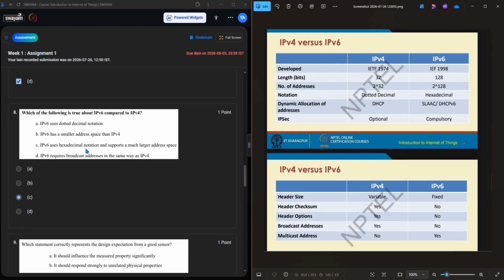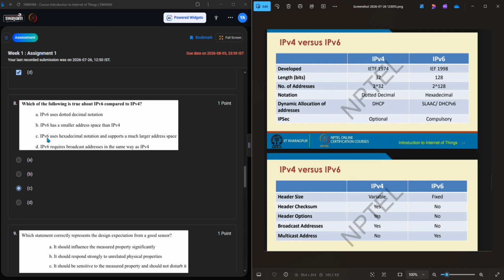IPv6 uses hexadecimal notation. Yes, it's right, and it supports a much larger address space compared to IPv4. And IPv6 requires a broadcast address in the same way as IPv4. No, IPv4 requires a broadcast address, but IPv6 needs no broadcast address. This is also wrong. So option C is the right answer.